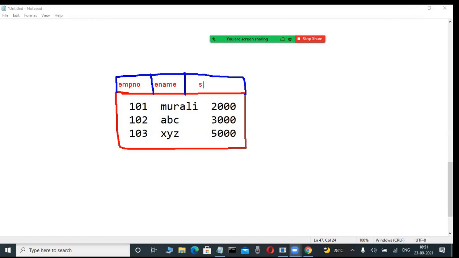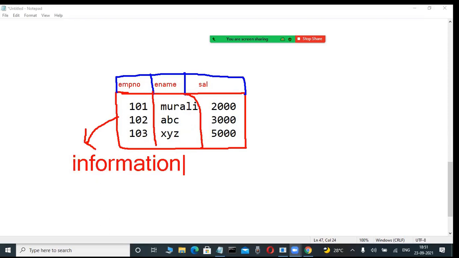Again, salary, I'm giving like this only. Now, whenever I'm giving this, is it data or information, maybe? Very good, all are telling the correct answer. This is information. Why? Because there is meaning compared to the previous case. Yes, this is information. An end user understandable format is there.